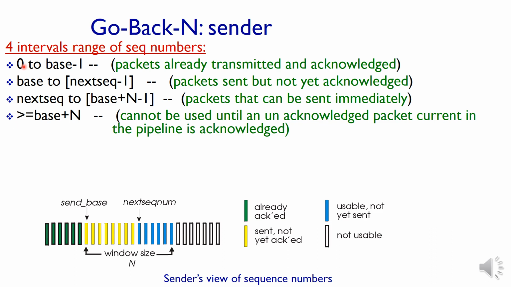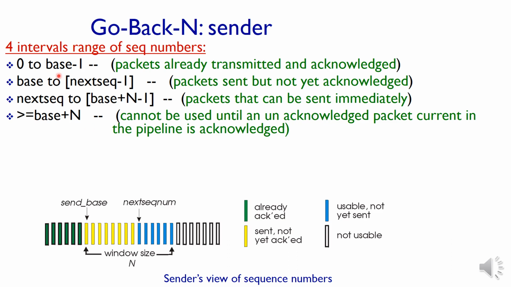Let us assume that 0 is the starting packet, that is, the packets under consideration begin from packet number 0, or sequence number 0, to base minus 1. Base means the starting point of this yellow bar. That is, the first packet that is yet to be acknowledged is considered as the base.